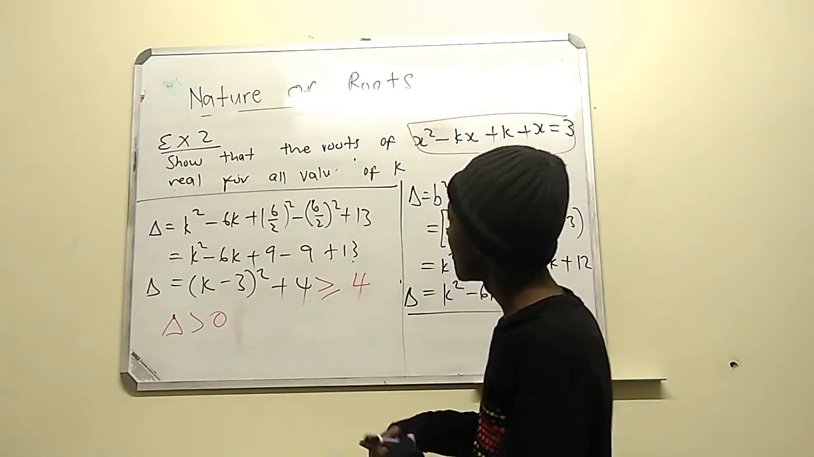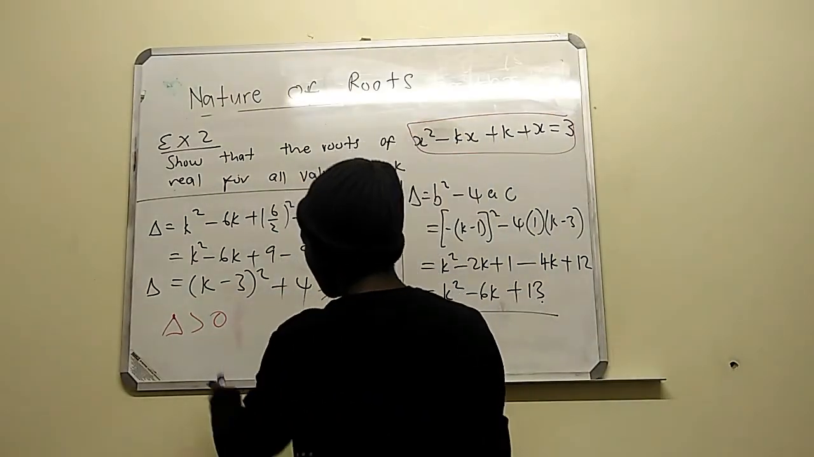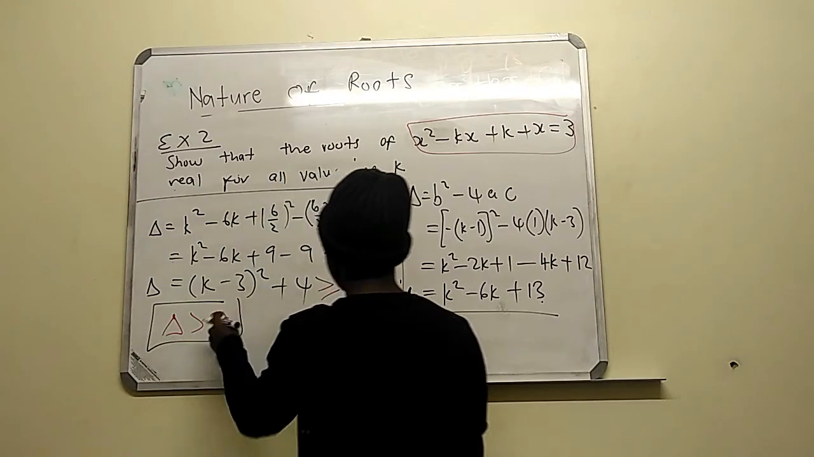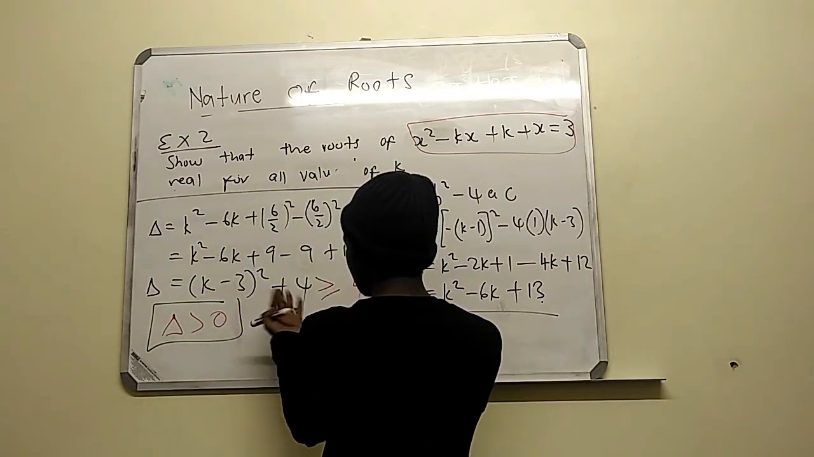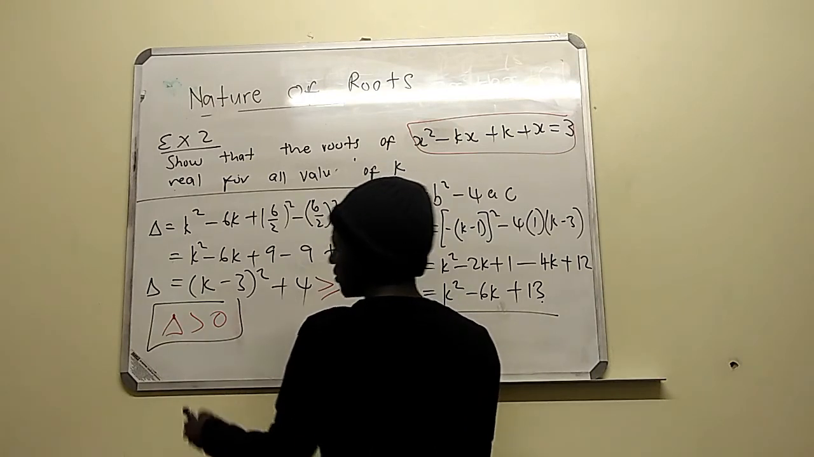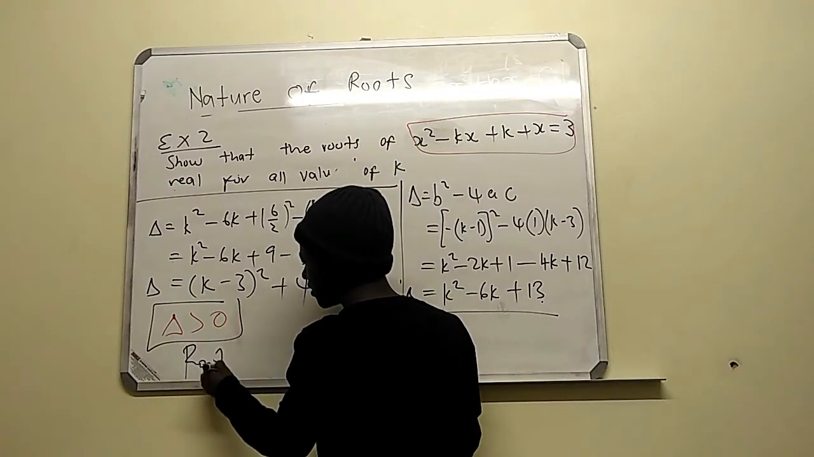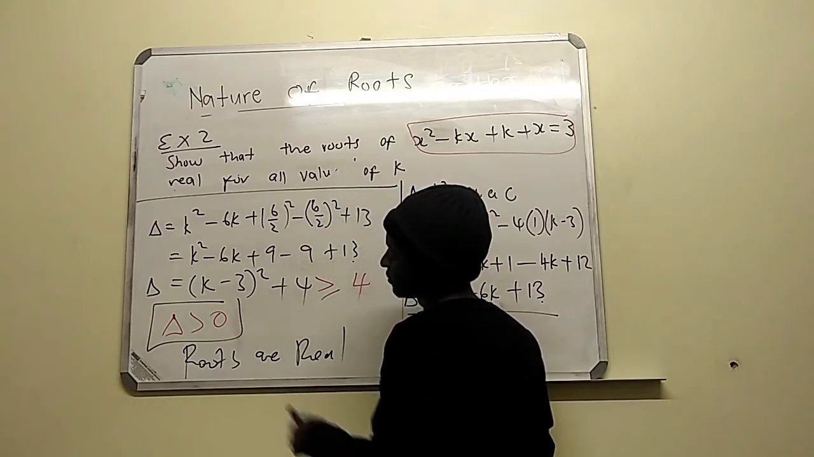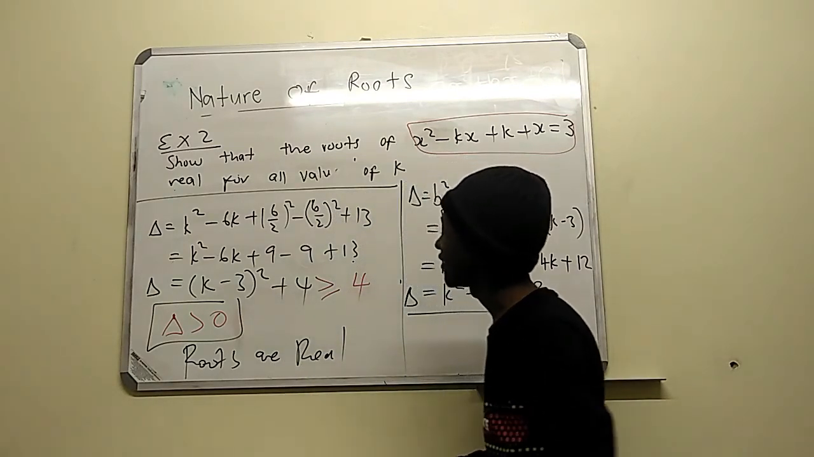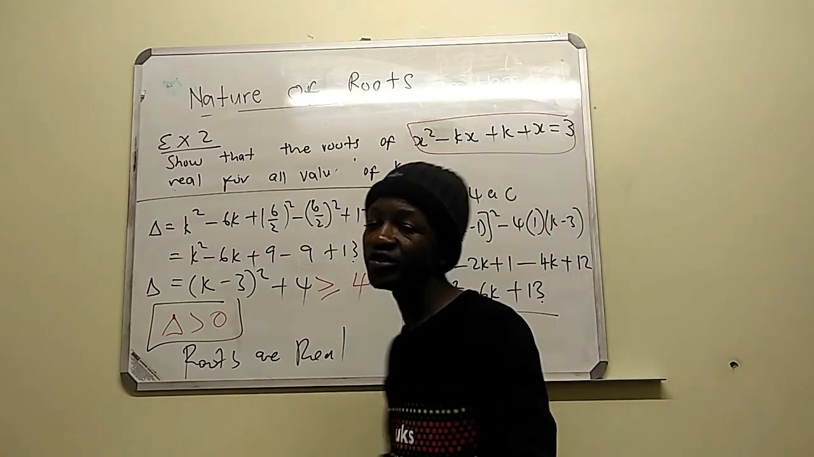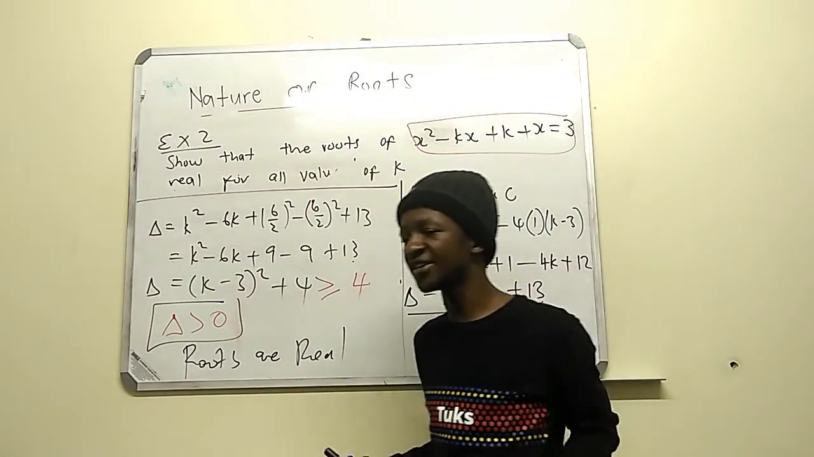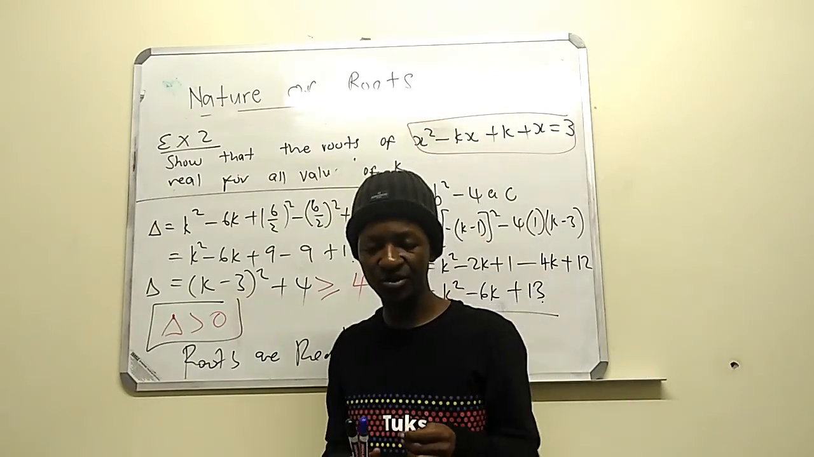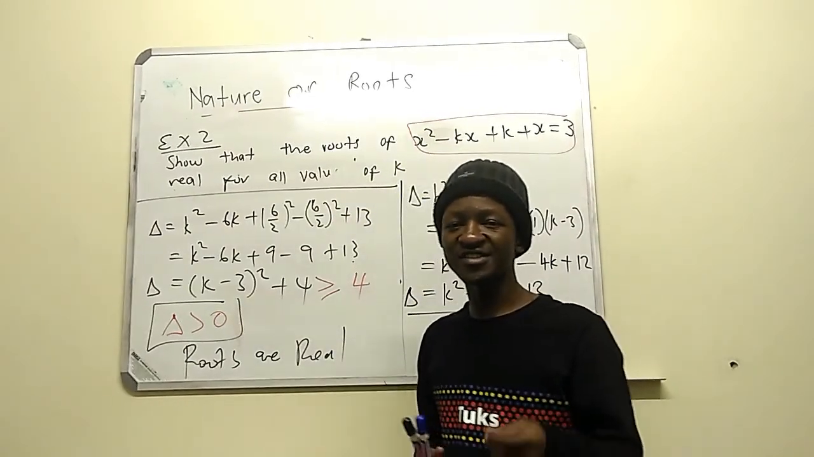So we have shown this. When you reach this step of getting your delta, from this equation we can see that delta is greater than 0. Then we can say the roots are real. So basically, guys, what you need to understand is that table that I gave you. You must make sure that you understand it and master it. So, for me, guys, it's done.